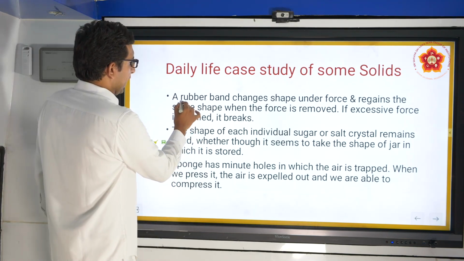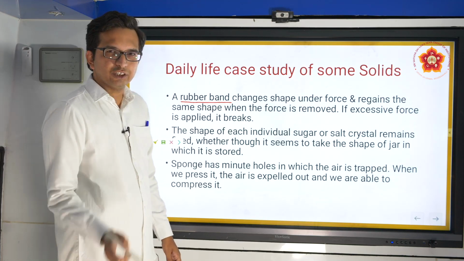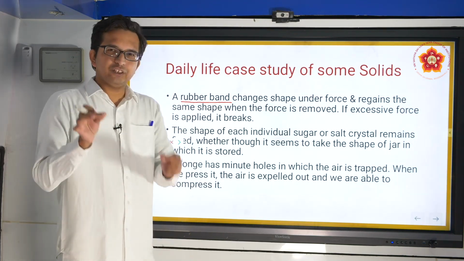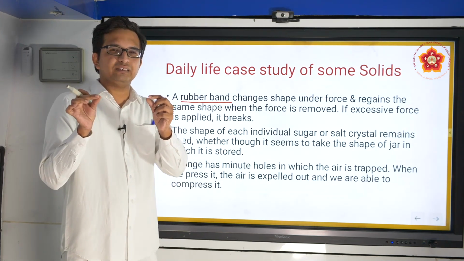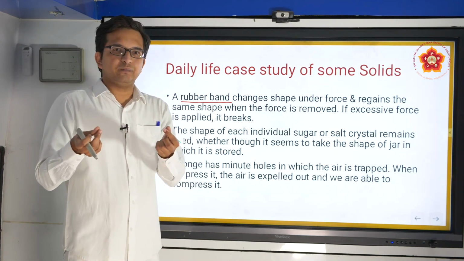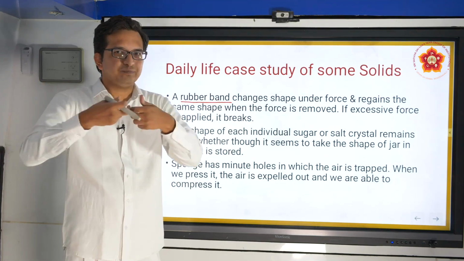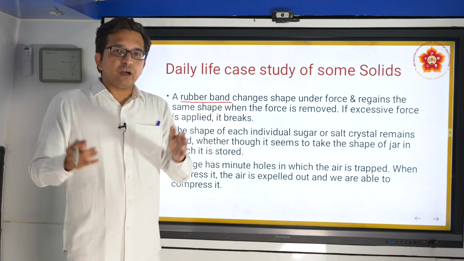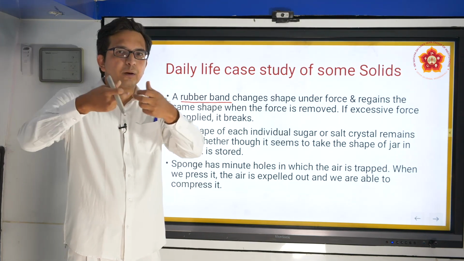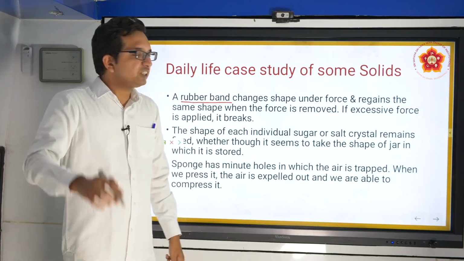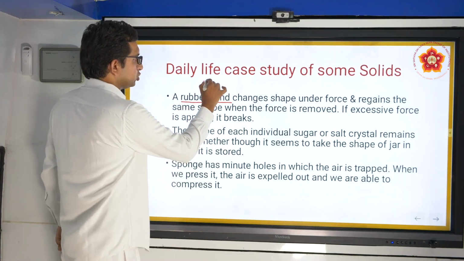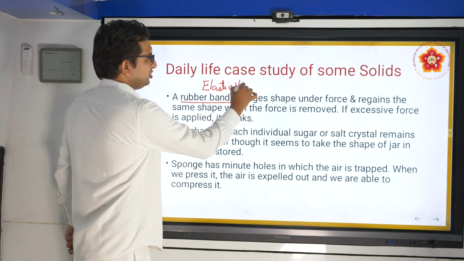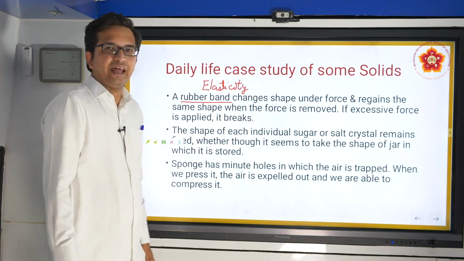The first example I happen to take up is a rubber band. Is it a solid? Is it a liquid? Or is it a gas? Generally, once you touch the rubber band, you will realize that it has certain solid aspects. But you can always stretch it. Does it get stretched? Yeah. Actually, solid molecules we assume should be tightly packed, but a rubber band does get stretched. That is because there is another property in solids called elasticity. So in general terms we say that it is elastic in nature.